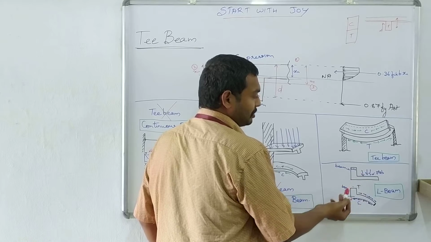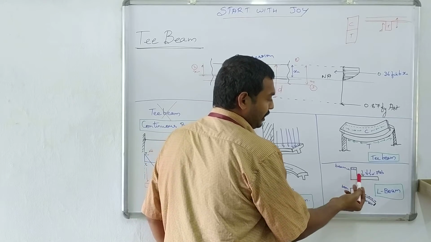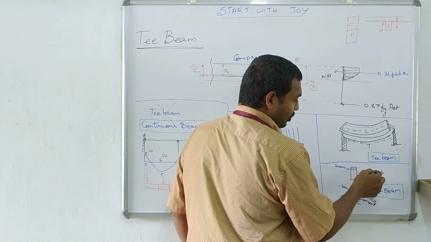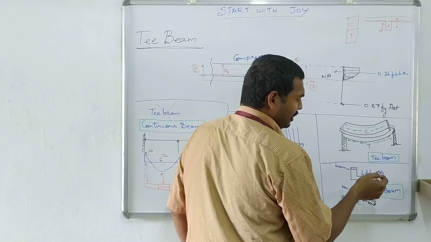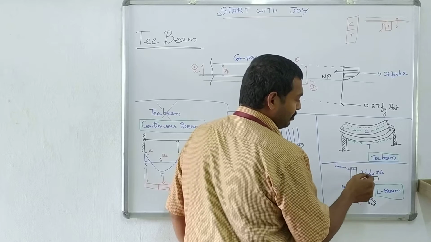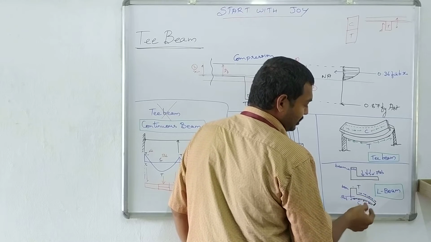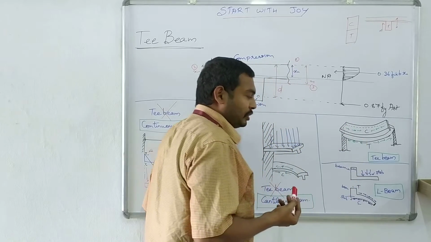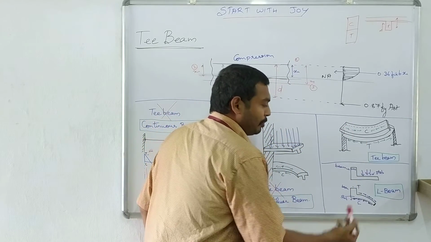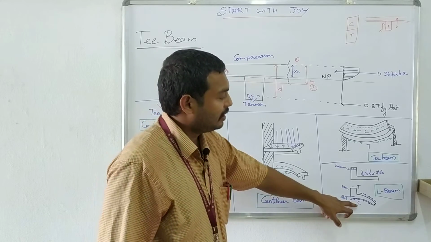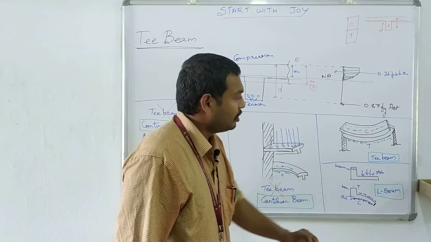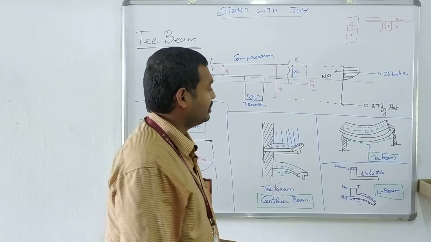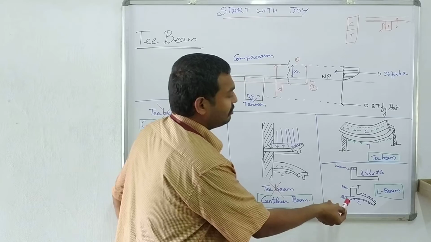If you are having a lintel cum sunshade, in that portion you are providing a beam, L beam like this. While applying load or due to the dead load of the slab itself, whatever it may be, the slab is going to bend like this. So you will be getting compression at the slab portion, tension at the web portion. So that's why this type of beam is also designed as flanged beams, that is L beam. The same design procedure is followed for L beam also. So difference is calculating the breadth of flange will vary for this one.